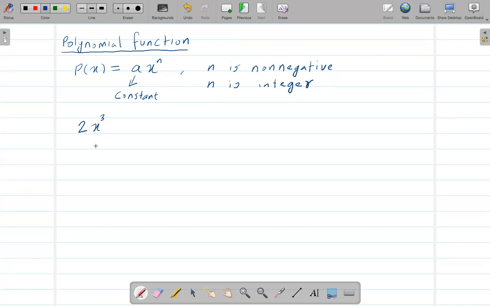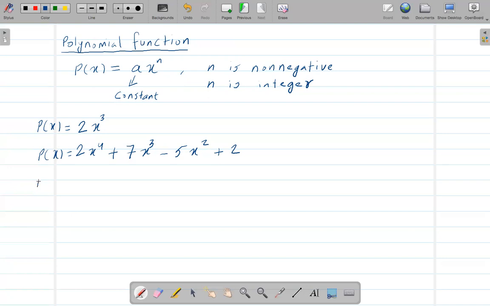All right, and we can also say it is a polynomial if we have addition or subtraction of functions of this form. So let's say 2x to the power 4 plus 7x to the power 3 minus 5x to the power 2, let's say plus 2, something like this. This is also a polynomial function, right? Let's say P of x equals this. So we can even say this kind of function is a polynomial function.